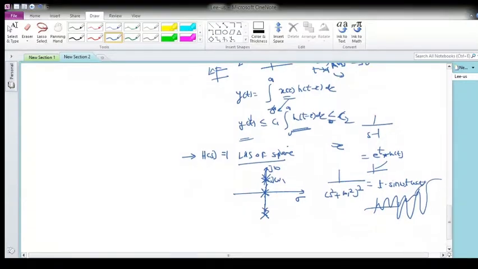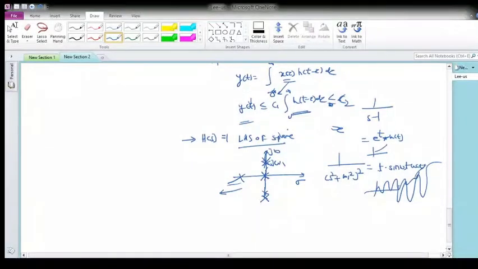This is the reason that if the poles lie on the left hand side of the s plane, it is good. But if the poles lie on the j omega axis, mind you, the poles have to be simple. There should not be multiplicity of the poles. This is basically the condition for stability.